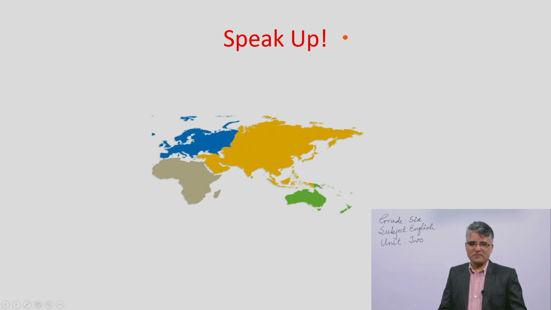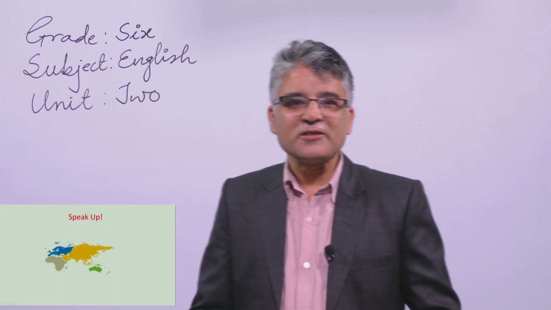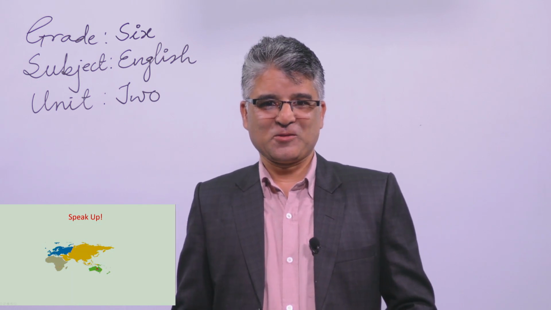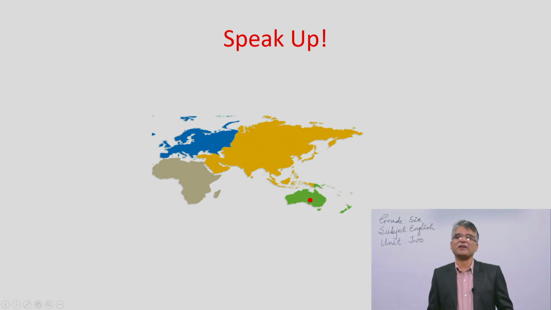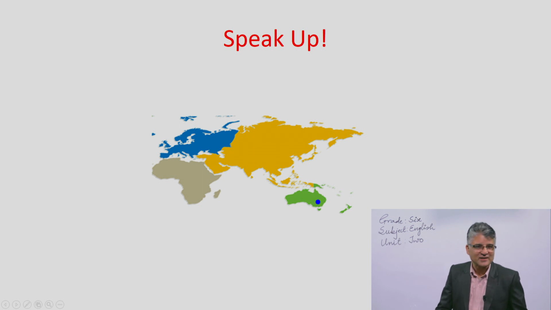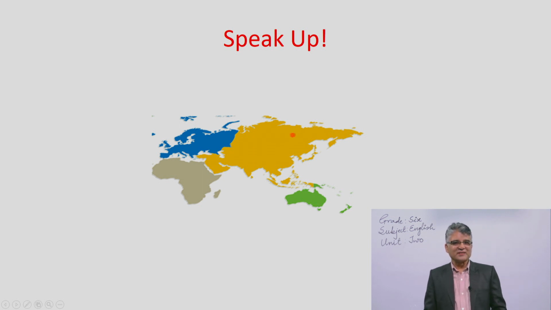Okay, speak up. What do you see in the picture? Oh, you see, this is the map of the continents. How many continents are there? Oh wow, there are 7. You are right. Can you name this continent? Anybody else? Oh yes, this is Australia. You are right. And this one? This is the largest continent in the world.